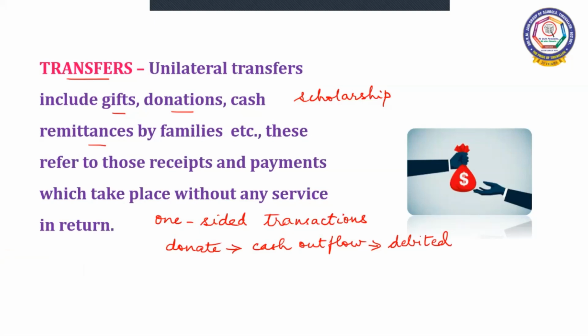Whereas when we receive a gift check, or there is cash remittance by families who have settled abroad, and we receive money, then there is cash inflow. Hence, it is credited. It comes under the positive side of BOP.